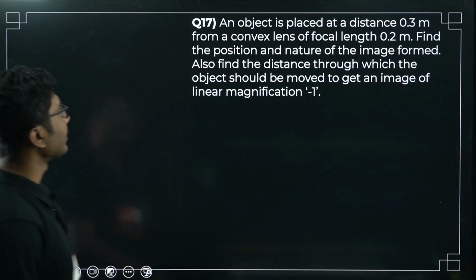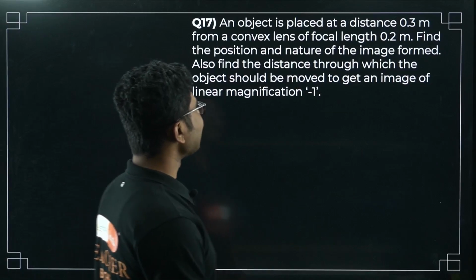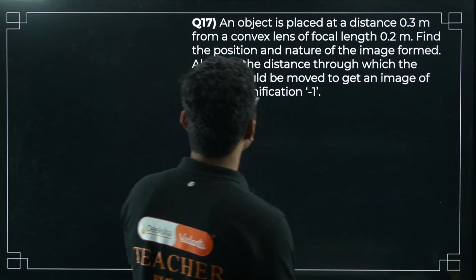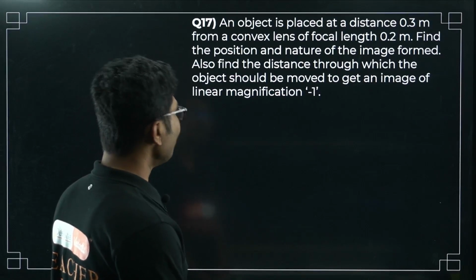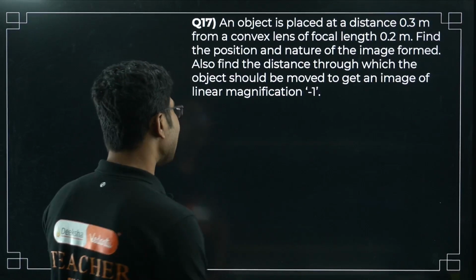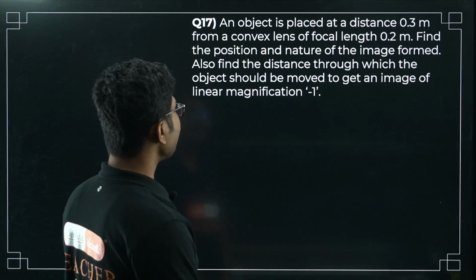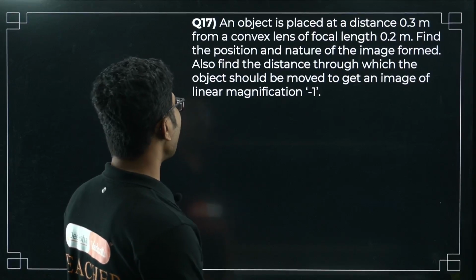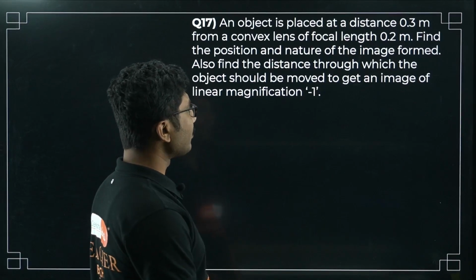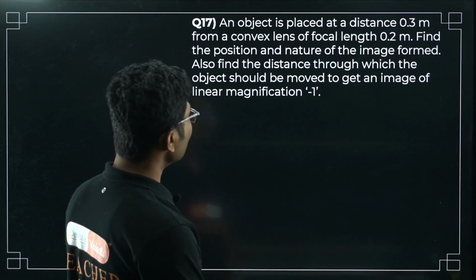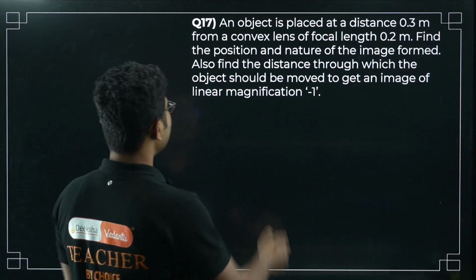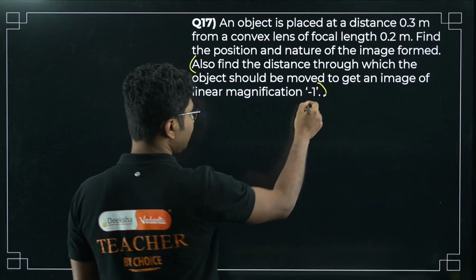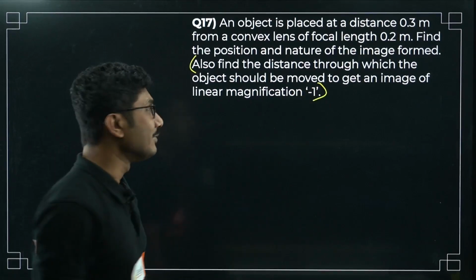Now next question. An object is placed at a distance 0.3 meter from a convex lens of focal length 0.2 meter. Now it is about lens. Find the position and the nature of the image formed. Also find the distance through which the object should be moved to get an image of linear magnification minus 1. Now this part is easy. The last part is actually easy. We will see that.